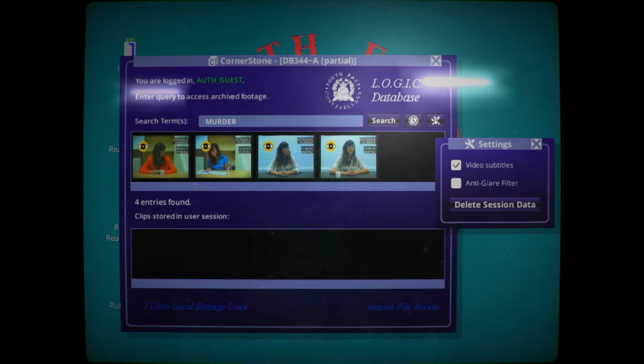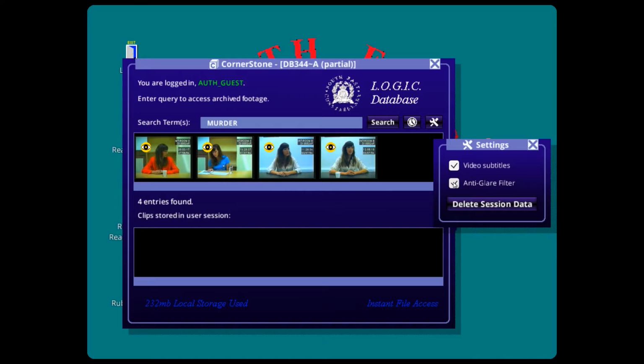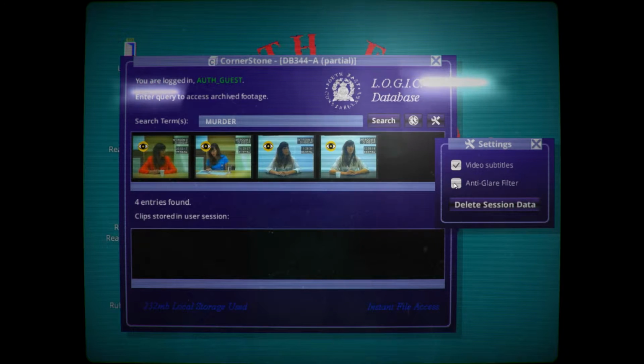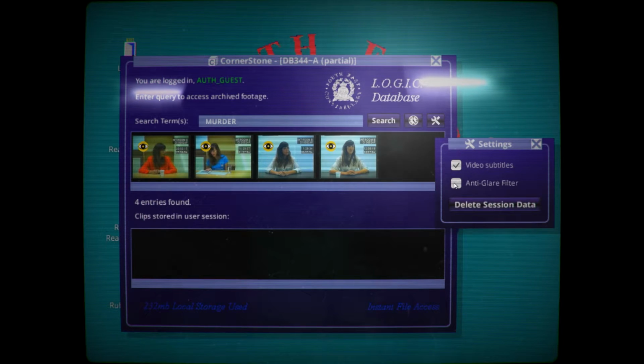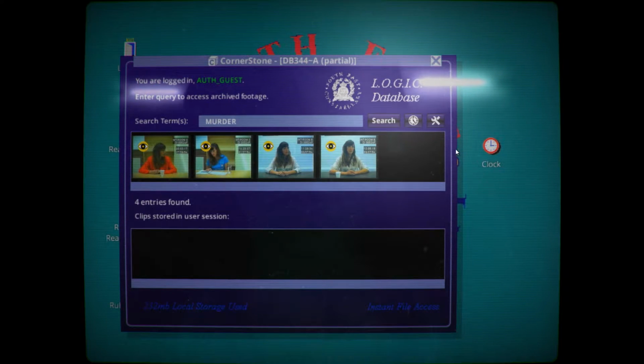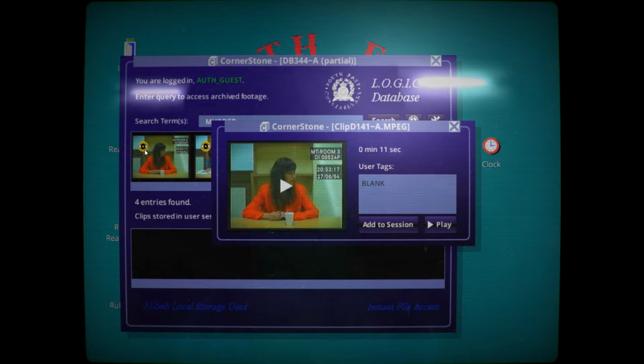Let's have a look at the settings here. Anti-glare. That's pretty cool. So we can actually even make it look like it's a direct screen capture of the screen, or we can make it look like we're actually looking at a TV screen. I quite like both, but maybe we'll just keep it as a standard one, just for the effect. We'll see. Alright, so we've got 4 clips here to type in murder, so...